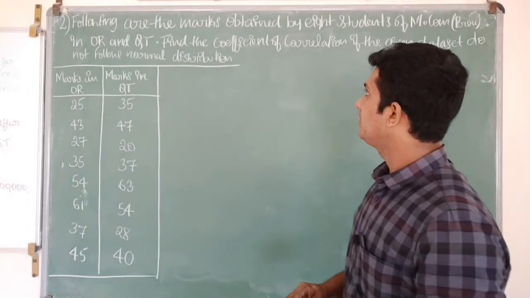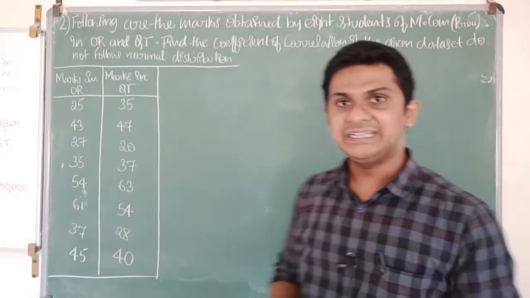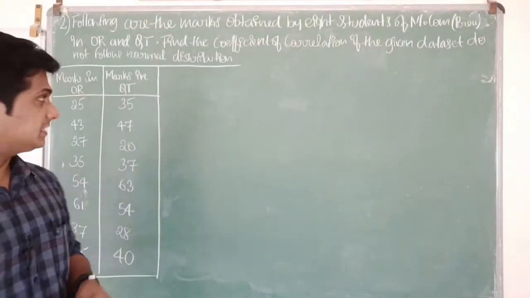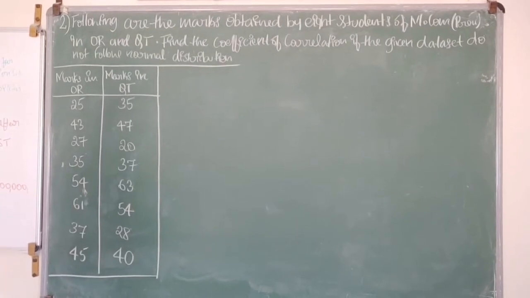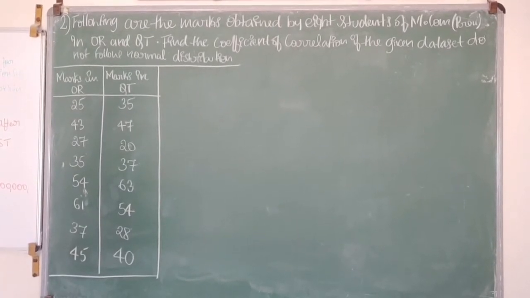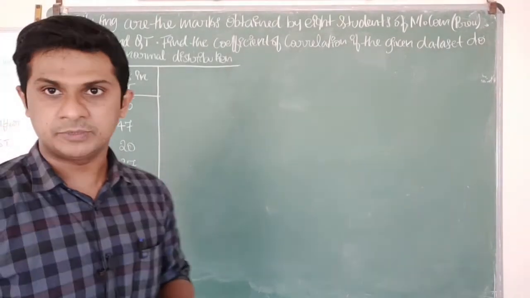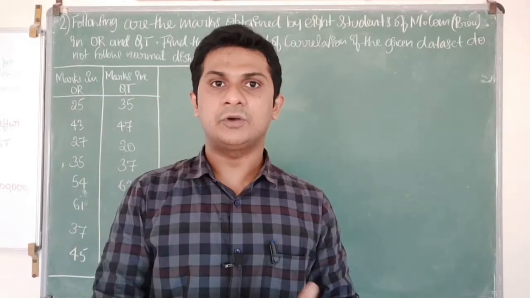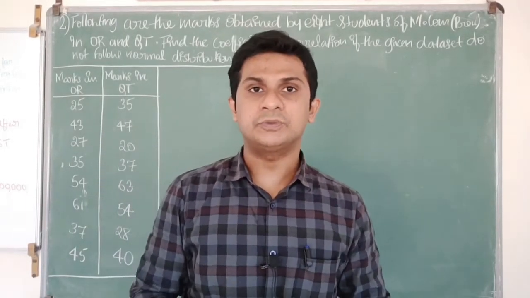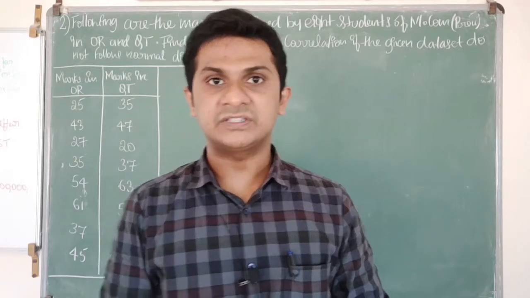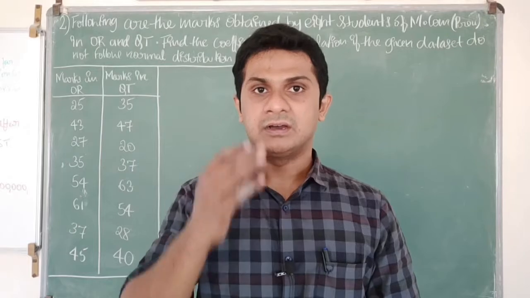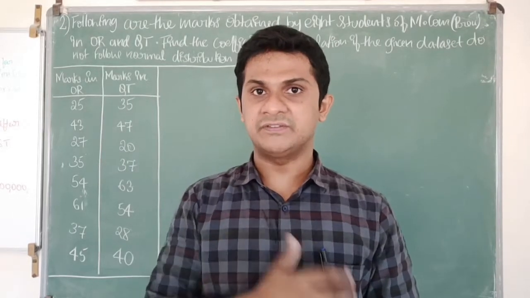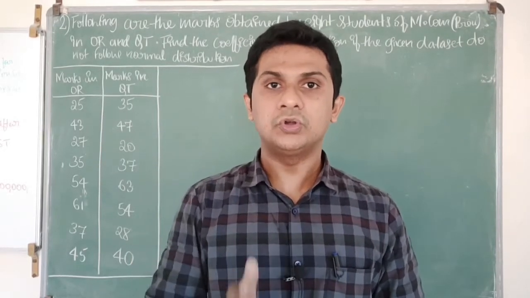They have given the following marks obtained by 8 students of MCOM previous in operations research and quantitative techniques. Find the coefficient of correlation if the given data set does not follow normal distribution. So they have provided information with respect to marks obtained by MCOM previous students in operations research and quantitative techniques, and they said the data set given in this problem does not follow normal